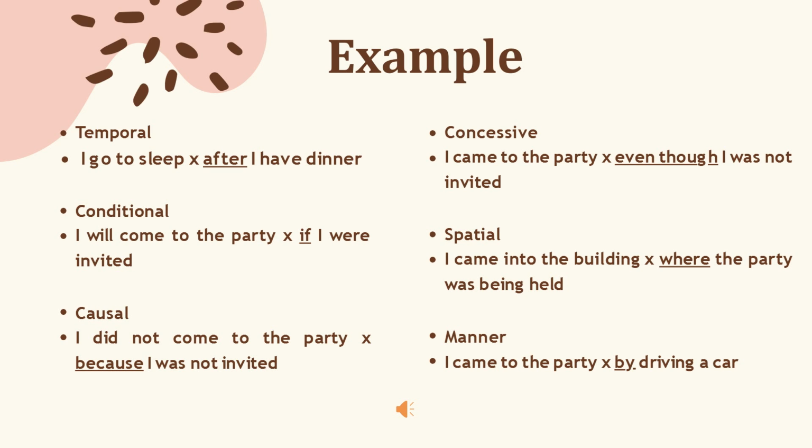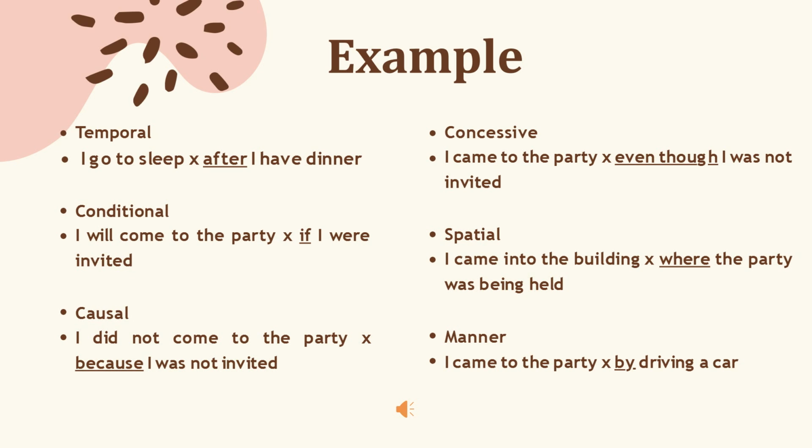We will take a look at the examples. So we have a lot of examples here. The first one is temporal: I go to sleep after I have dinner. The conjunction after here describes the time when I go to sleep. These clauses, I go to sleep and after I have dinner, are unequal. I go to sleep is already meaningful, but after I have dinner is not meaningful by itself. So these two clauses are not equal.